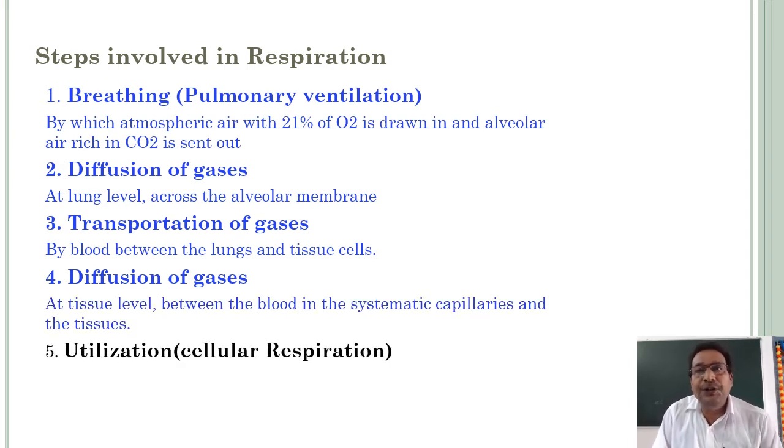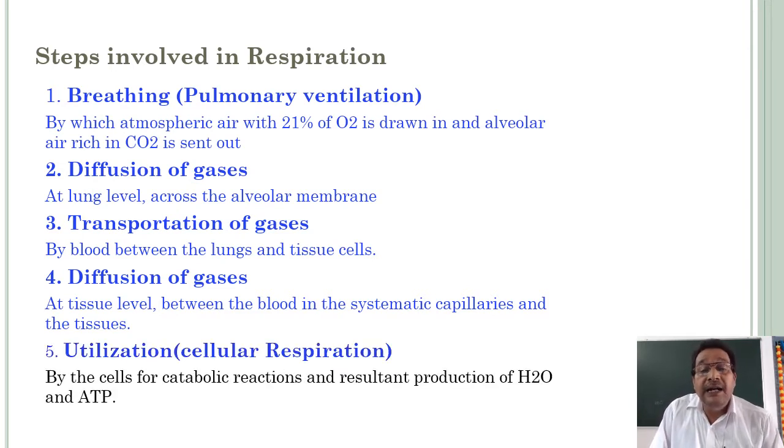Number 5, utilization. We can say that it is cellular respiration, the ultimate purpose of respiration. Utilization means the cells use oxygen for catabolic reactions, with resultant production of H2O and ATP.